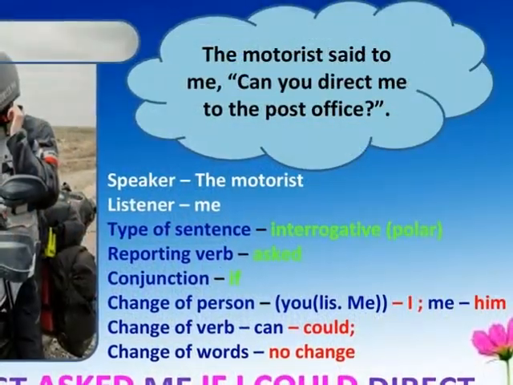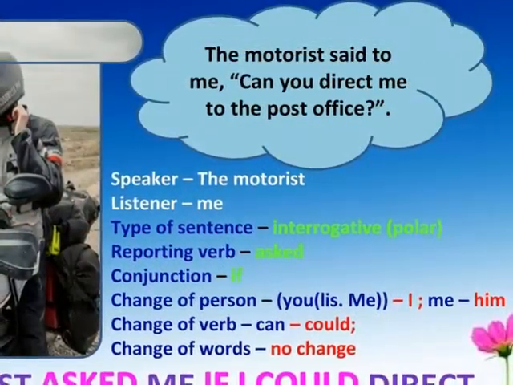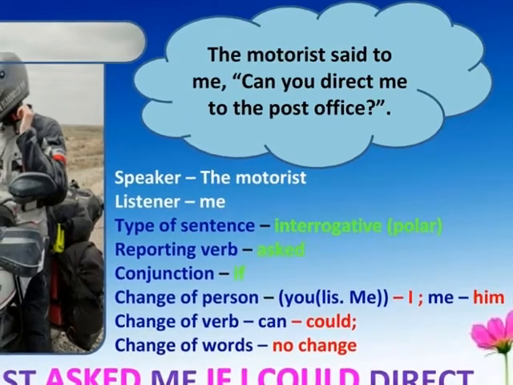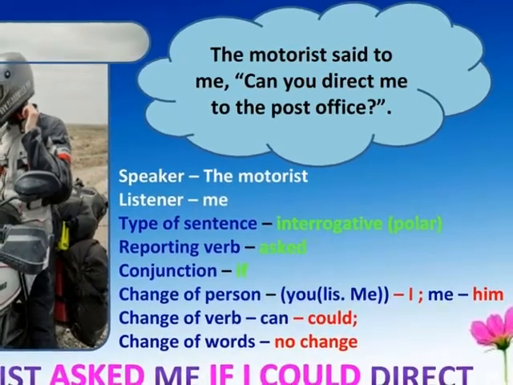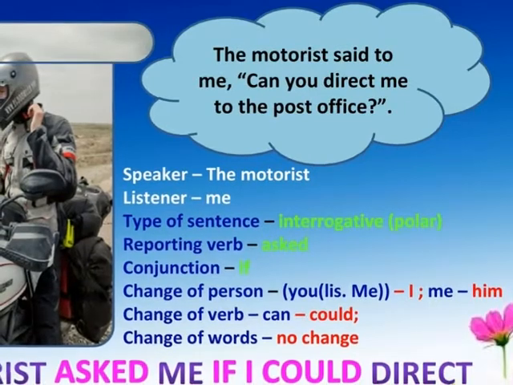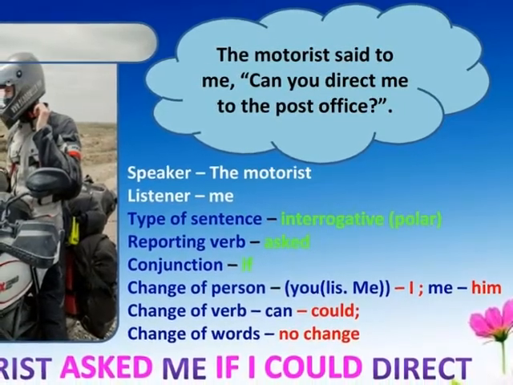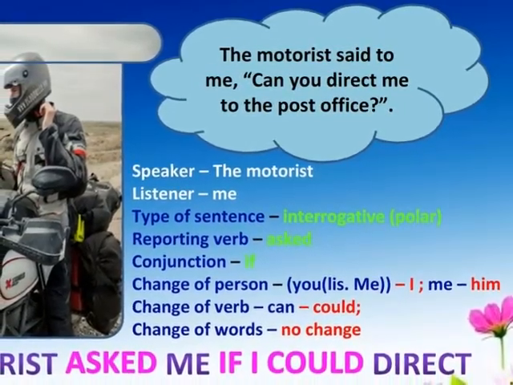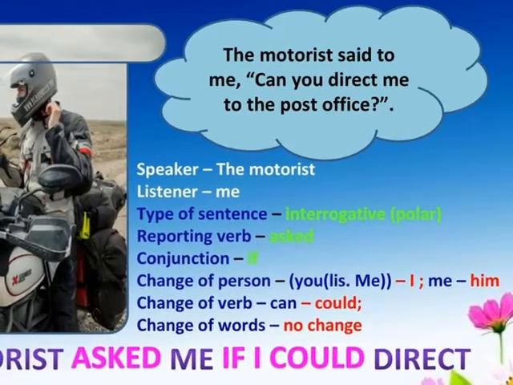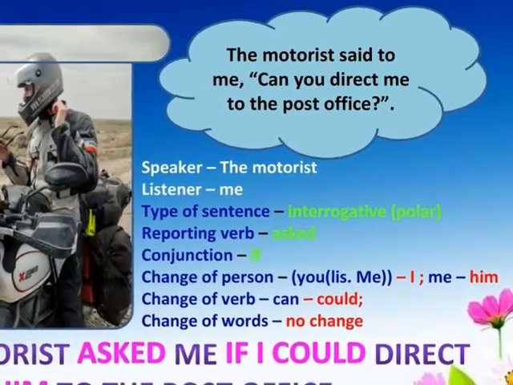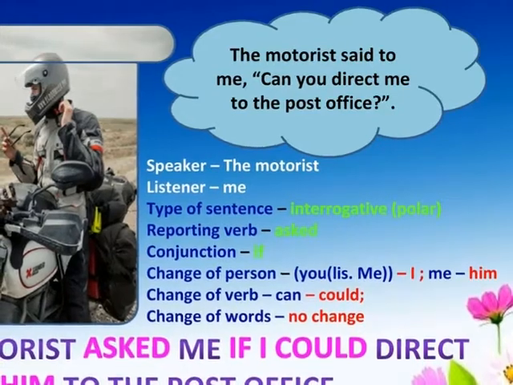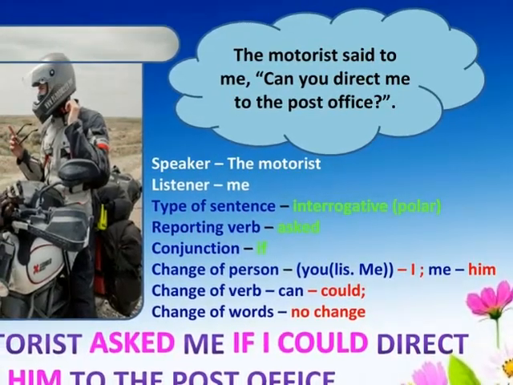Here the given sentence is, the motorist said to me, can you direct me to the post office? In this sentence, the speaker is the motorist and the listener is me. The type of sentence is interrogative and it is a polar question. Therefore, the reporting verb is asked and conjunction is if. The change of person is you. You refers to the listener. Here the listener is me.